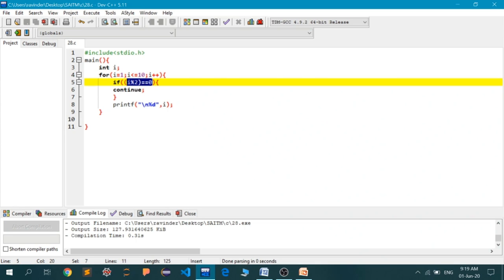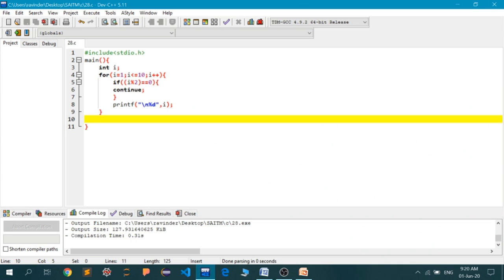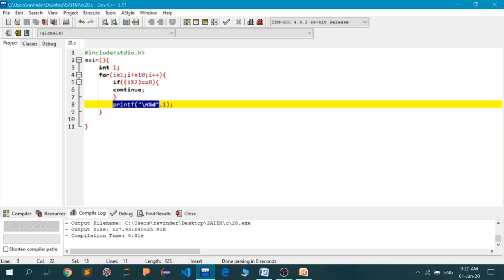So here's the difference. In the break statement, the loop gets terminated, but in the continue statement, only this particular iteration or pass is terminated. Not even the complete pass, but all the statements written below the continue statement are skipped. They will not run, and we go to the next iteration. And inside the next iteration, if the condition is not satisfied, then the loop will work as normal. So in this case the condition is, if the value of I is divided by 2 exactly, then we must skip the statement below, that is the printf statement.